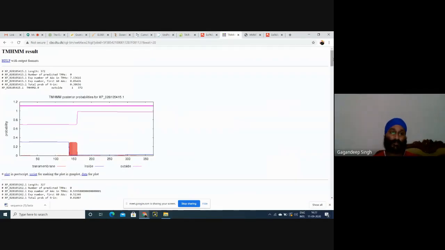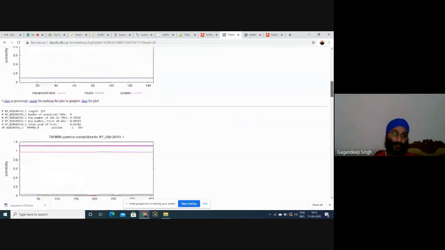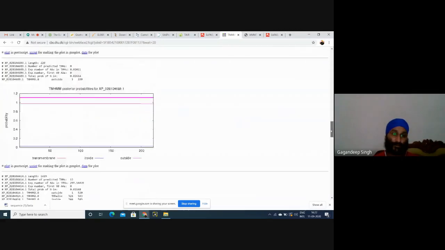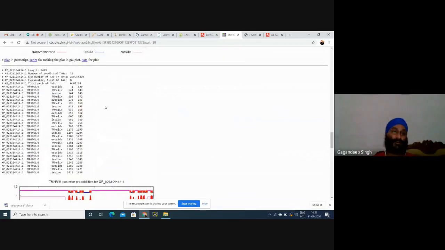There are the results. This is the result for the first sequence, this is for the second, this is third, fourth, fifth, sixth, seventh. See, this is the results for how many predicted TMHMMs there are. Here we found 13 helices, which means this protein is basically a transmembrane protein.